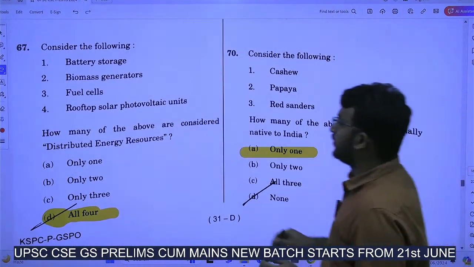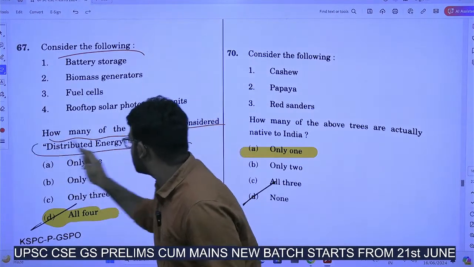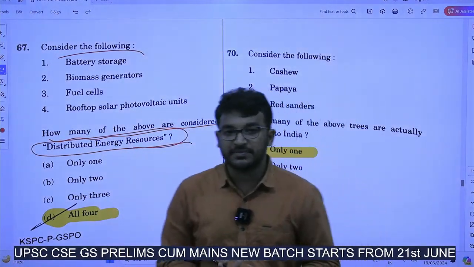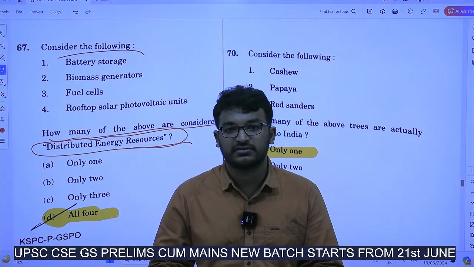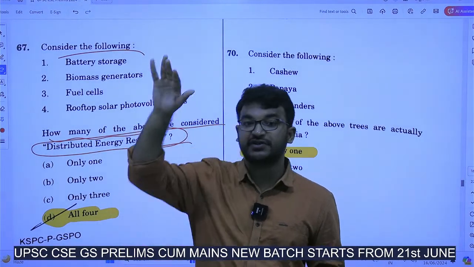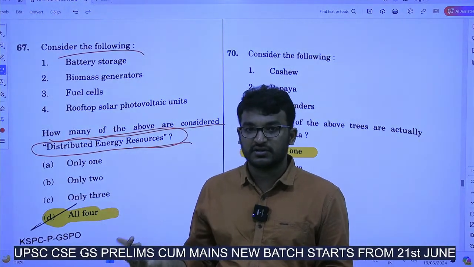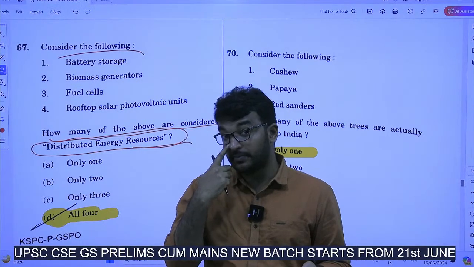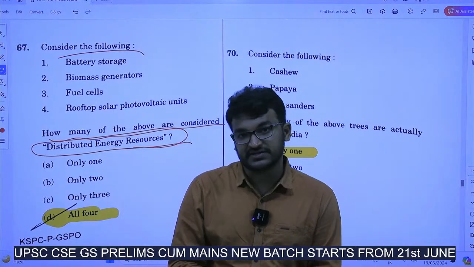Next. Consider the following. How many of the above are considered distributed energy resources? What is this distributed energy resources? It means energy production will be decentralized. Say for example, on the top of our houses we are using solar panels. So it is considered as distributed energy resources. It is being produced decentralized, and we can also circulate to the other houses in the decentralized manner. No centralized system will be present.